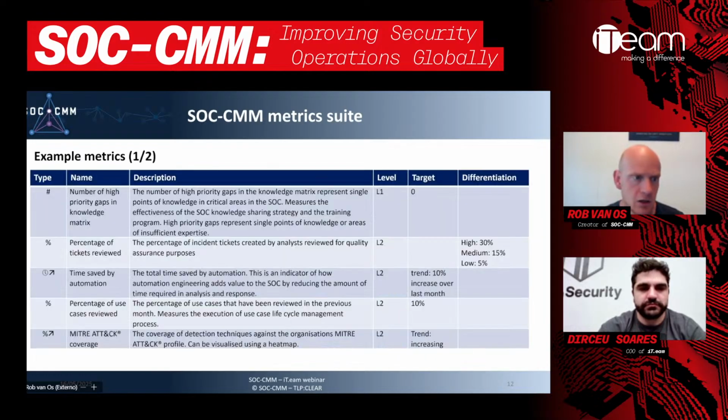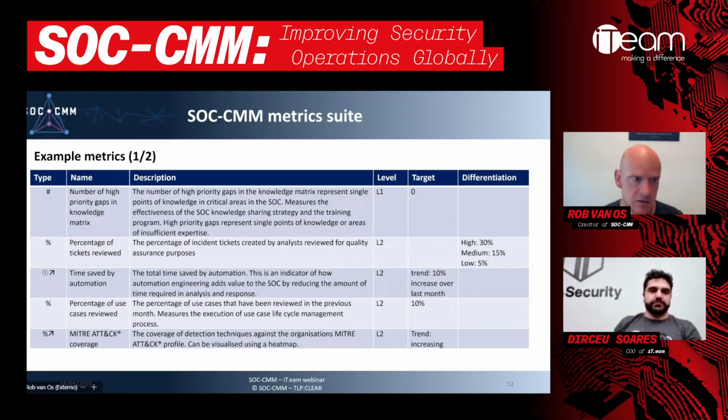So a couple of examples here. You're seeing different types of metrics on the left-hand side. The first one is a number. The second one is a percentage. The third one is a timing metric, but it also indicates a trend. This is what we have, the different types of metrics. And then we've got different levels, as you can see.